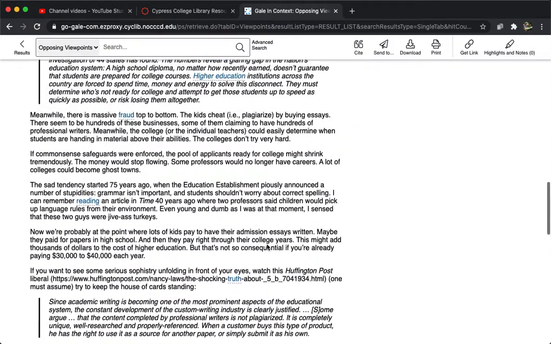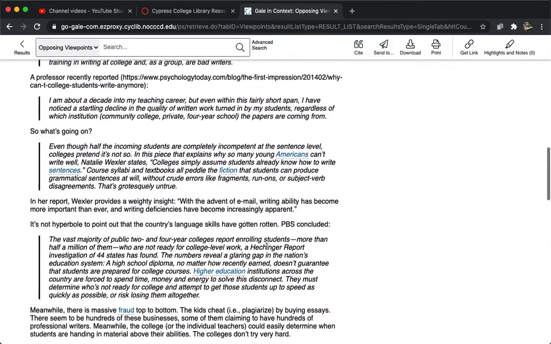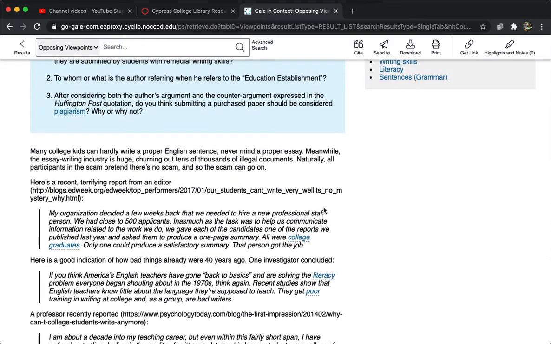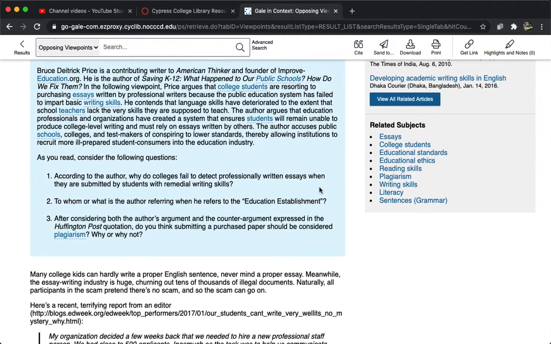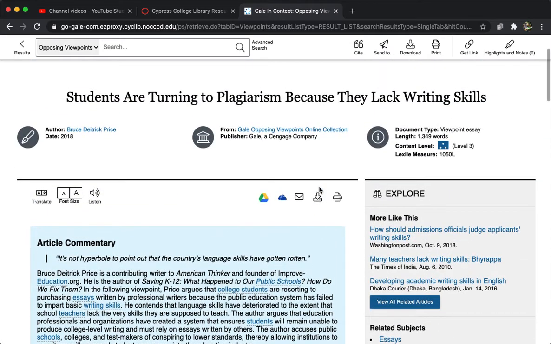So when you find your article, you want to make sure that you save it. Okay, so whether you copy and paste the text into a different document, or you email it to yourself so you can send the article to yourself, do whatever you need to do to make sure that you have access to this article, so that you don't lose it. Okay, so if you find something, you want to make sure you're going to be able to find it, right?